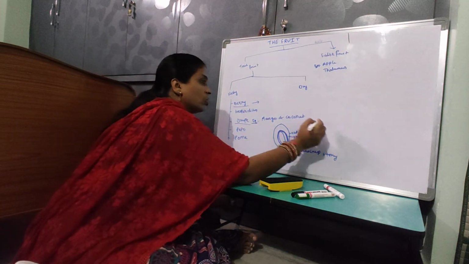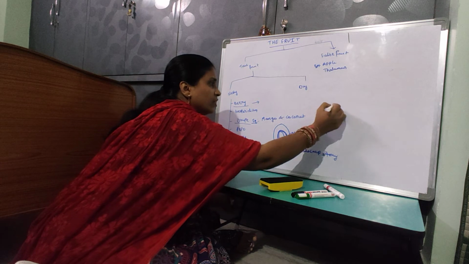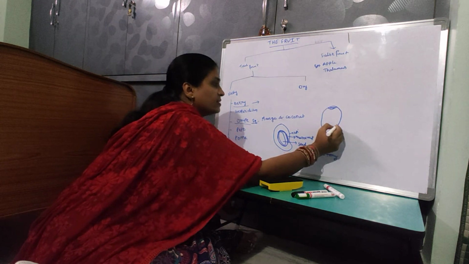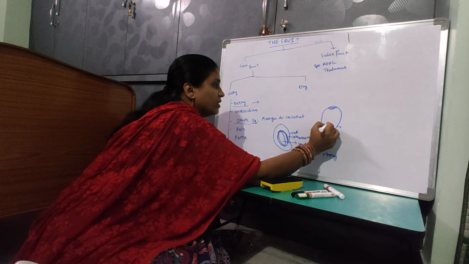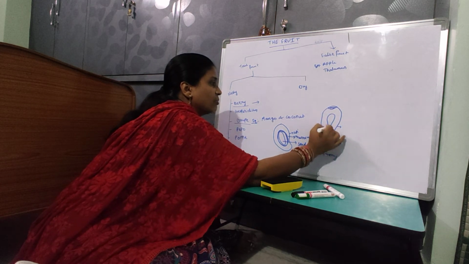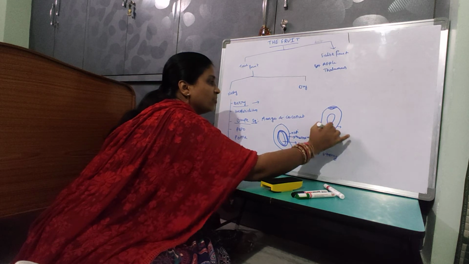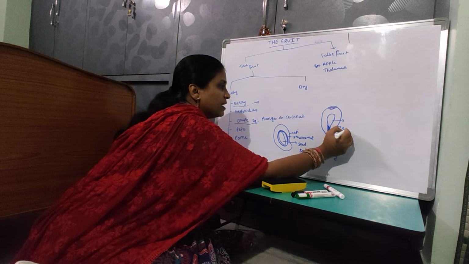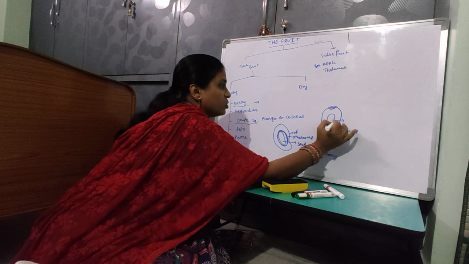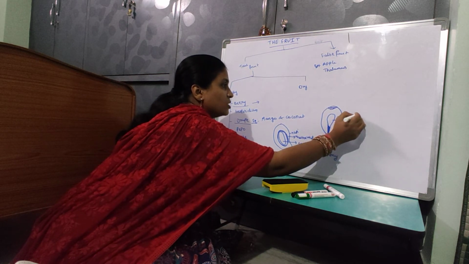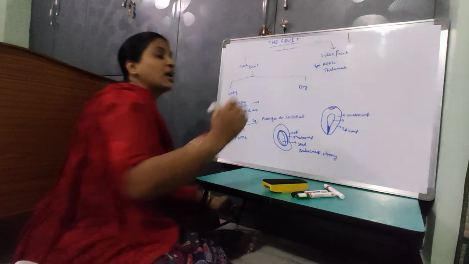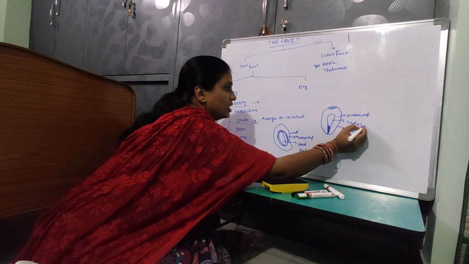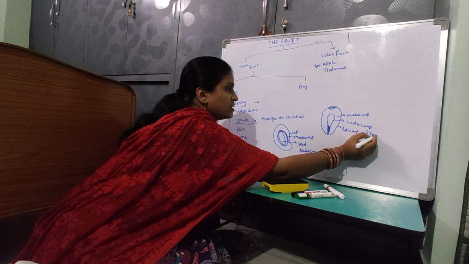Coming to coconut. This is the epicarp. Inside that, the stony endocarp is present. The brown part of the coconut we use is the endocarp. The mesocarp is fibrous, and the endocarp is stony.